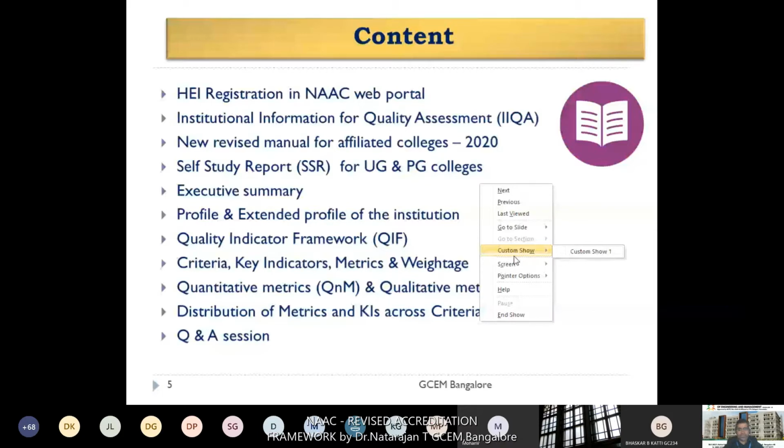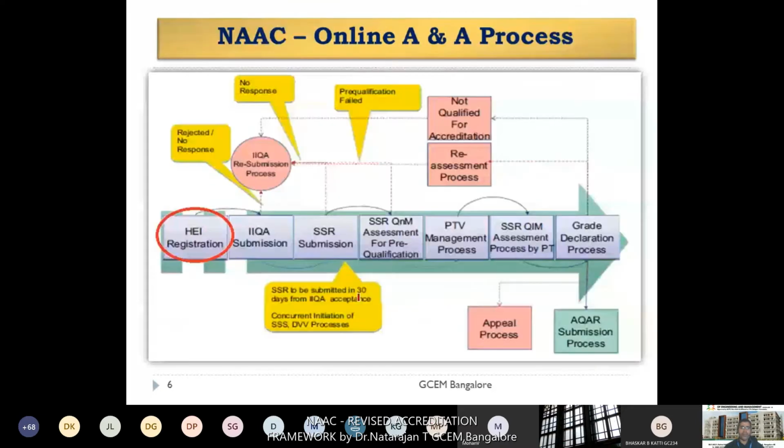Yesterday we saw a little of the quantitative QnM and qualitative QlM parts. Then the distribution of the metrics and KIs, key indicators, across each criterion. Yesterday we discussed the allocation ratio of QnM and QlM as 70-30, but today we will see the exact percentage of allocation. At the end of the session, we are planning for a question and answer.